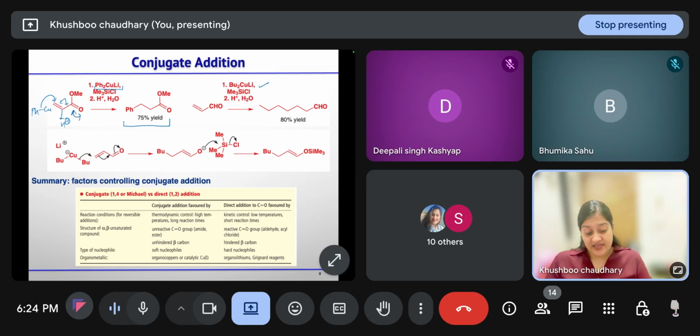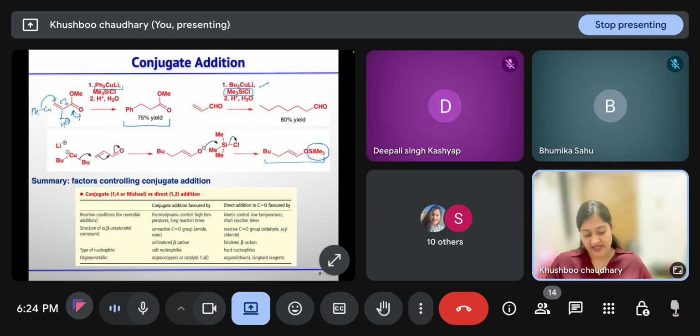Now, if we are using trimethylsilyl chloride, in this case your oxygen and silicon form a strong bond. So oxygen will attack the silicon and the leaving group will leave. So here it is forming the enol OTMS. And in acidic condition, the TMS group is deprotected.